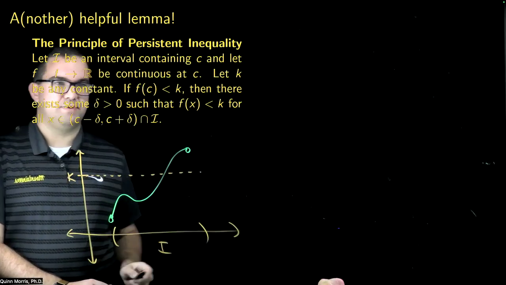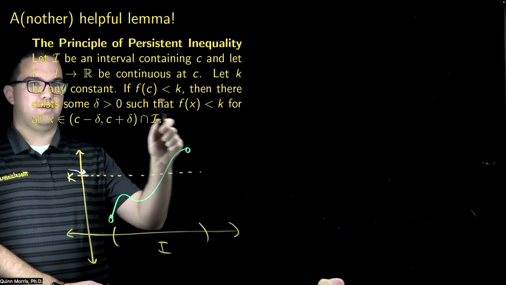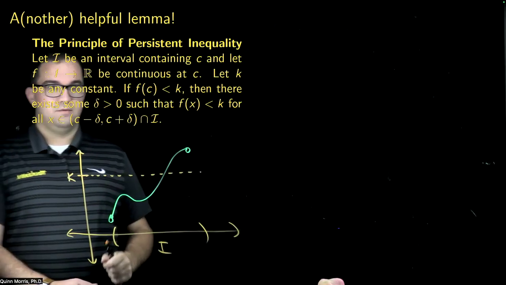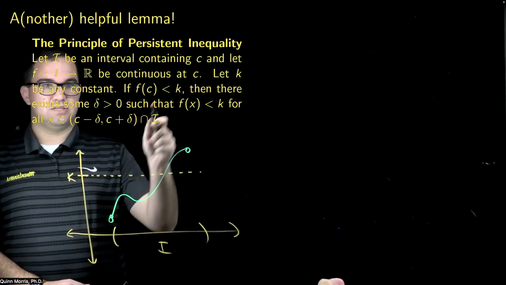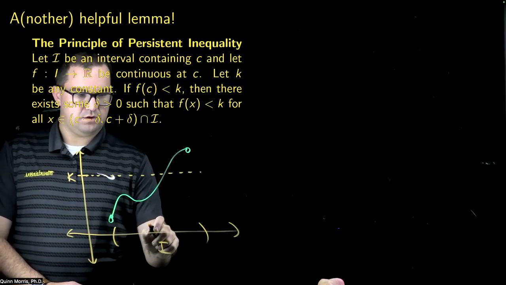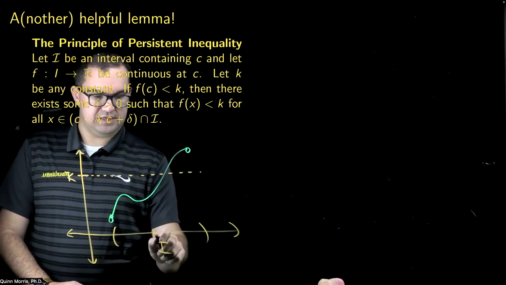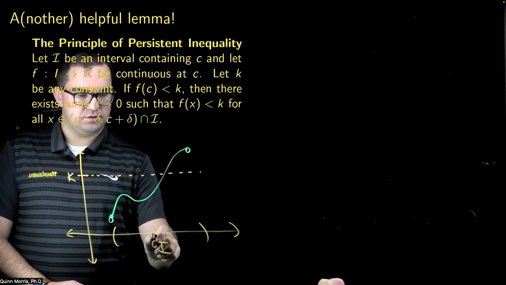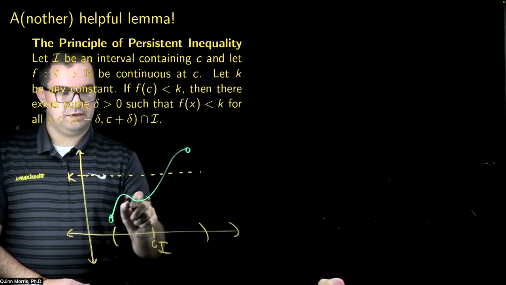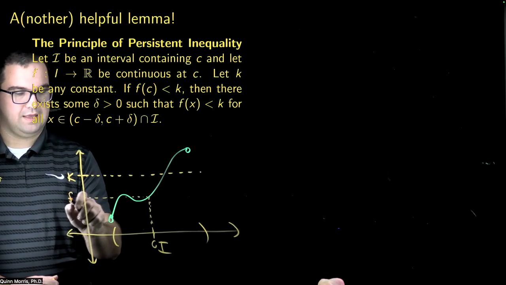I know that I must be thinking about a k in the range because I'm comparing k with f of c, which definitely lives in the range. And I have c such that f of c is less than k. So let's say I put c here. Okay, so notice that here f of c is certainly less than k.